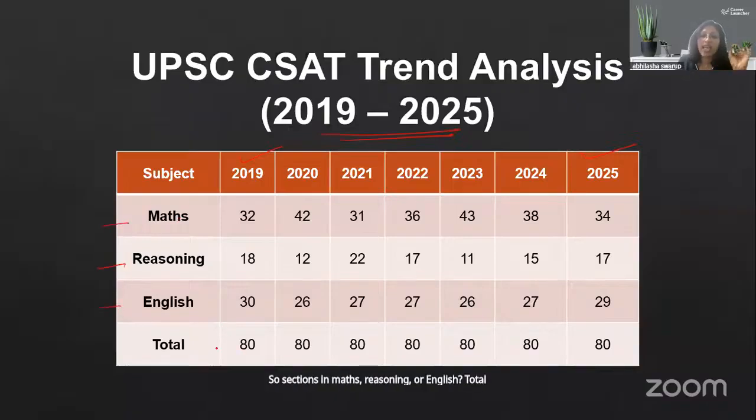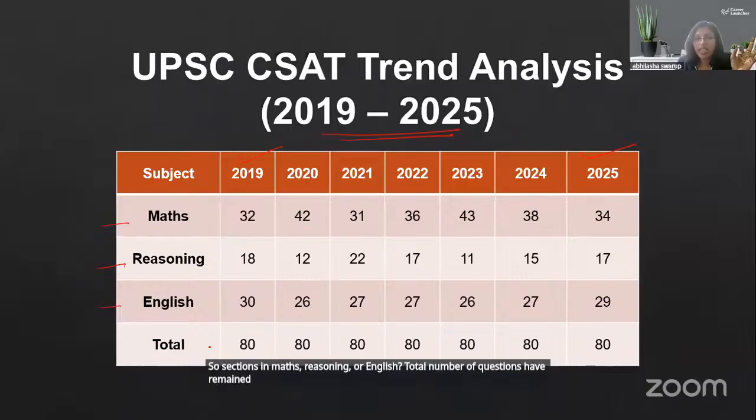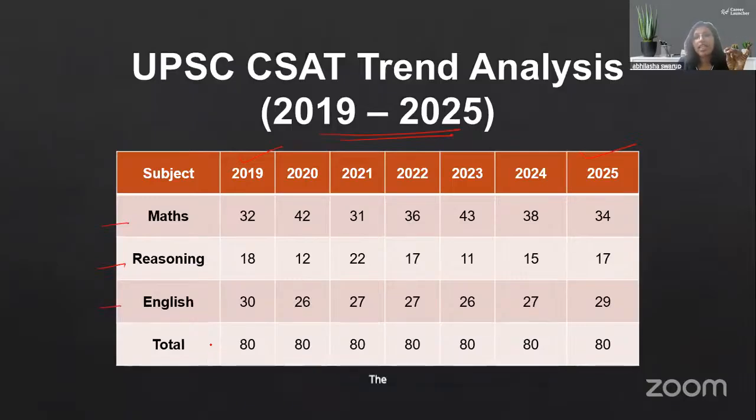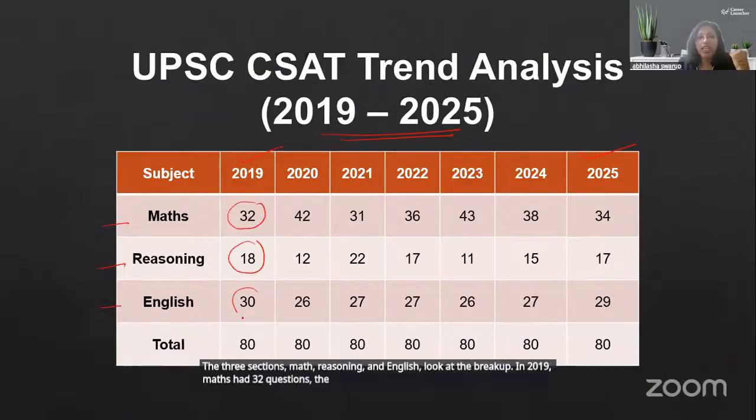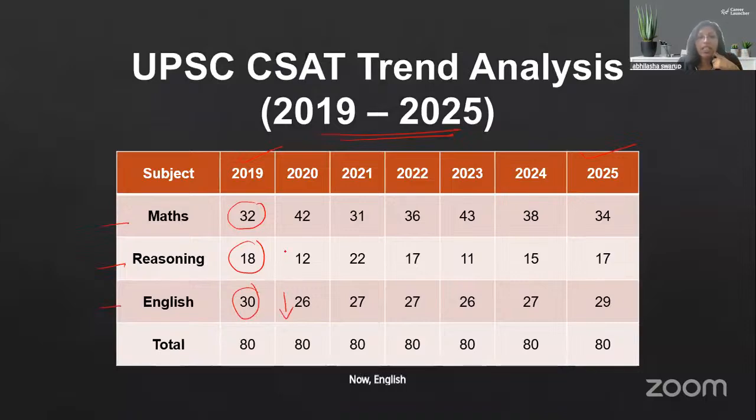Total number of questions have remained 80. The 3 sections, maths, reasoning and English, look at the breakup. In 2019, maths had 32 questions, reasoning had 18 and English had 30. Now, English went down to 26, reasoning went down to 12, but maths went up by 10 questions